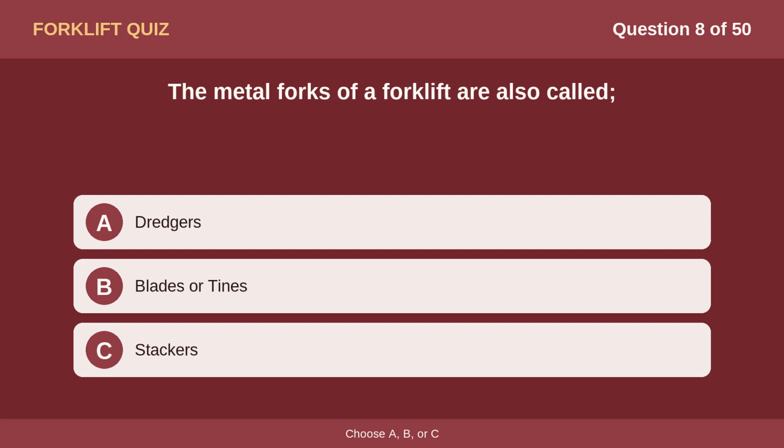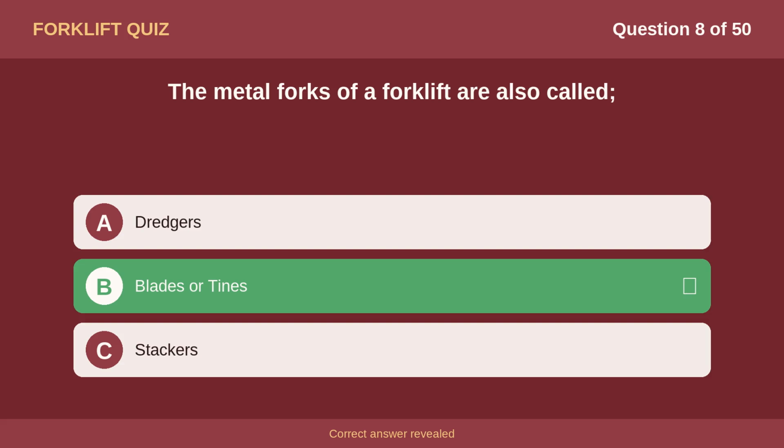Question 8. The metal forks of a forklift are also called Option A, dredgers. Option B, blades or tines. Option C, stackers. The correct answer is B, blades or tines.